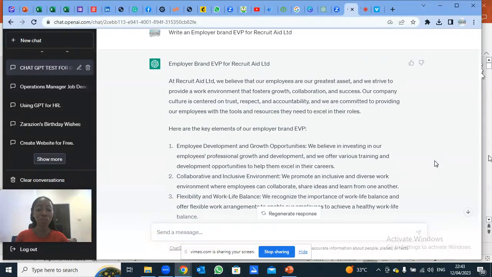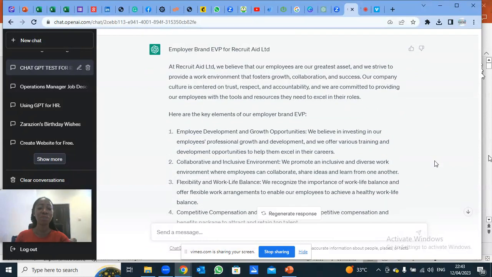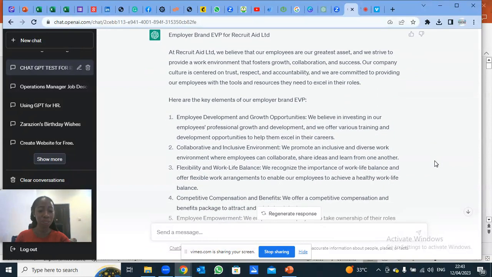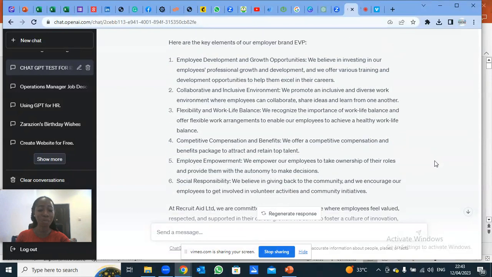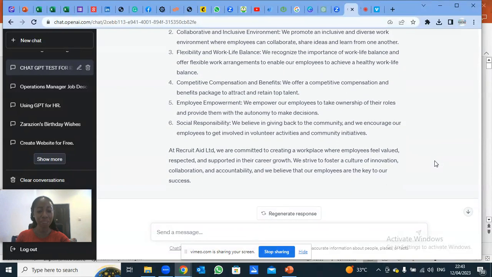So the next question I asked GPT: provide an employee value proposition for Recruit Aid Limited. Remember again, Recruit Aid Limited is already in GPT's memory. So it's already providing me with the employee value proposition: employee development and growth, flexibility, work-life balance, we do this, we do that.